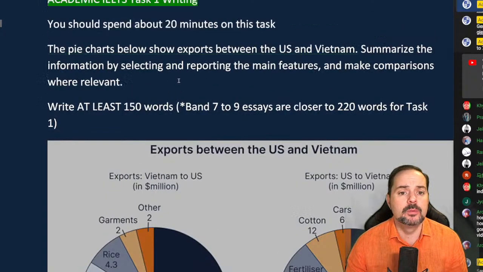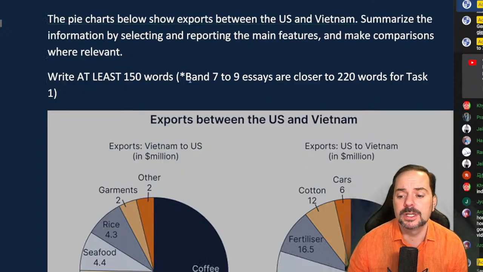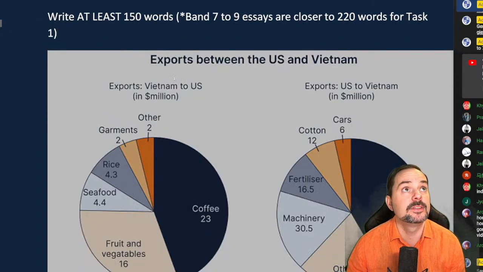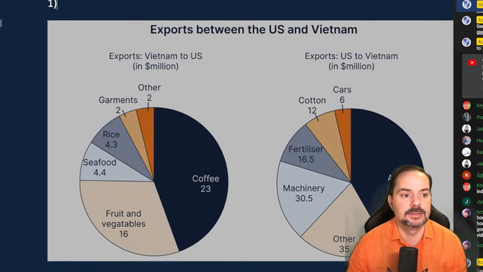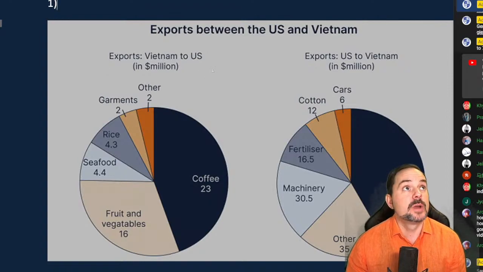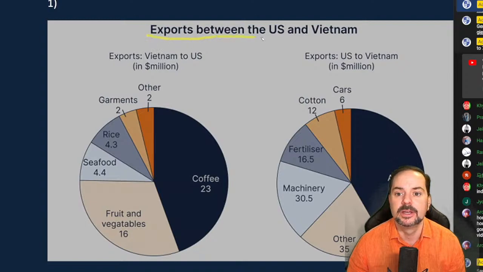Okay, so we read this question, and then the next step, everyone, is to look at the diagram here. And I know my head's covering a part of it, but that's okay. You'll see it in a moment. I can shrink it down. Okay, so here we have exports between the US and Vietnam, and I'm trying a new tool here today, students, so bear with me. There we go.